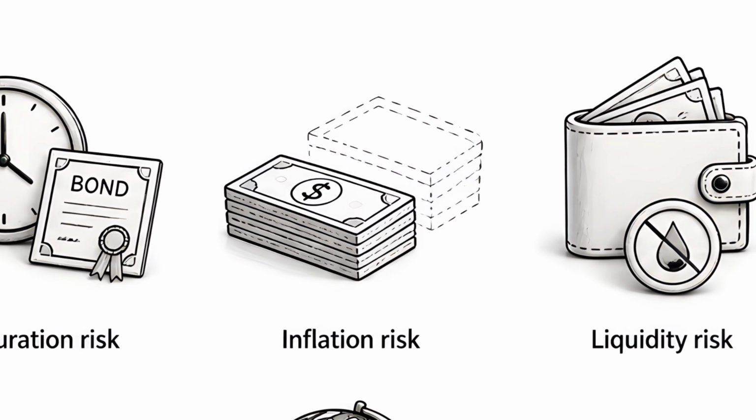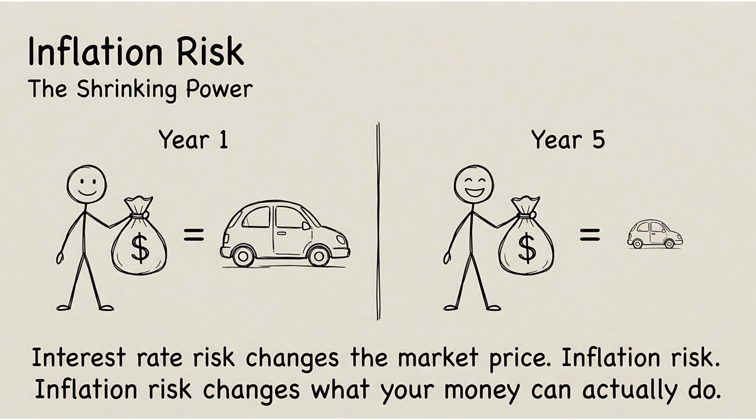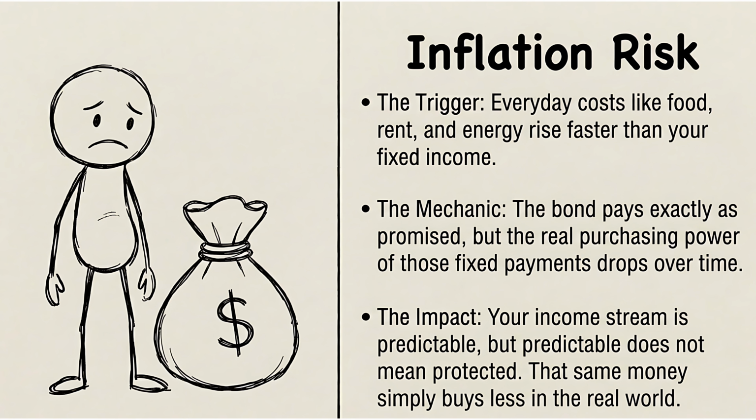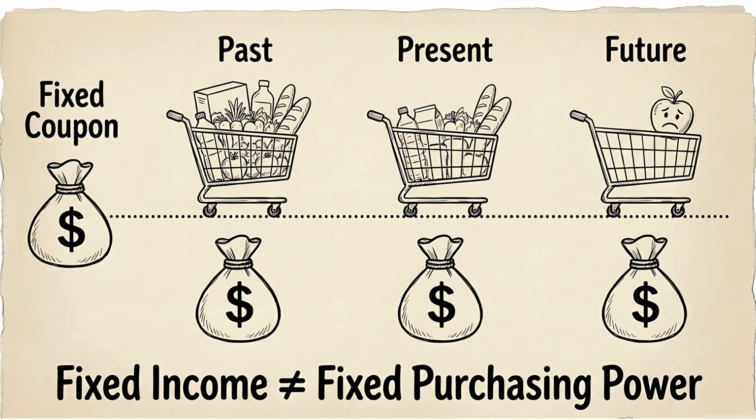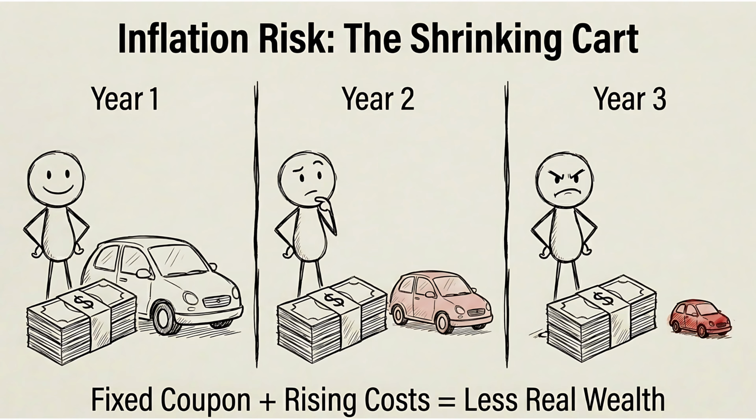Inflation risk. The money can arrive exactly as promised, and still, it may help less than expected. Inflation risk starts when prices rise faster than the value of the payments you receive. A fixed coupon can look steady on the screen, but if everyday costs rise, that same payment buys less. This is about purchasing power. Interest rate risk changes the market price if you sell. Inflation risk changes what your money can do after you receive it. Stable cash flow can be useful. It does not automatically protect your real spending power.